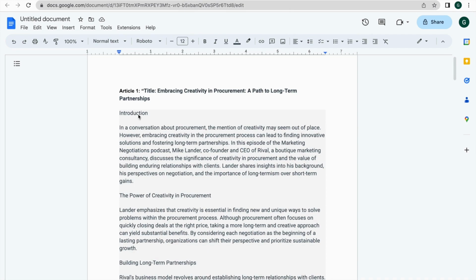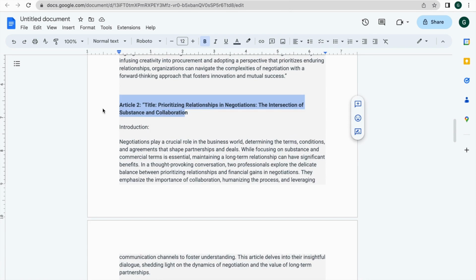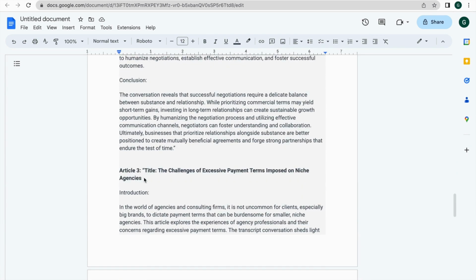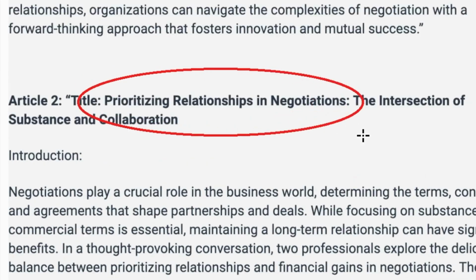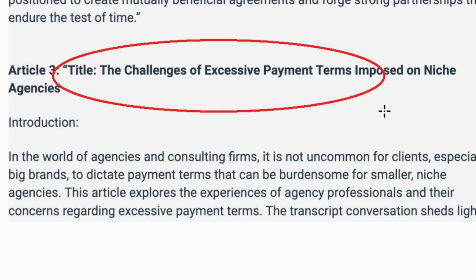You can see here that we have Article 1, Article 2, and Article 3. If you look at these article headings individually, embracing creativity in procurement, prioritizing relationships, the challenges of excessive payment terms, we can see that the articles are exploring distinct topics. So if we wanted to, we could take these as individual frameworks and expand each into a standalone piece of content.